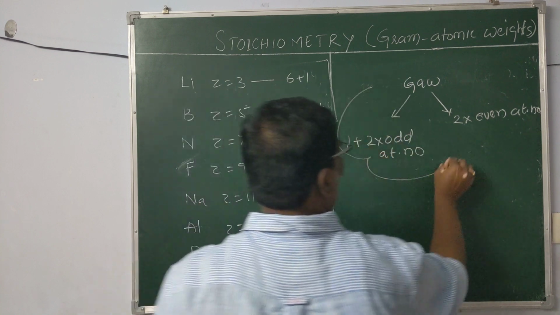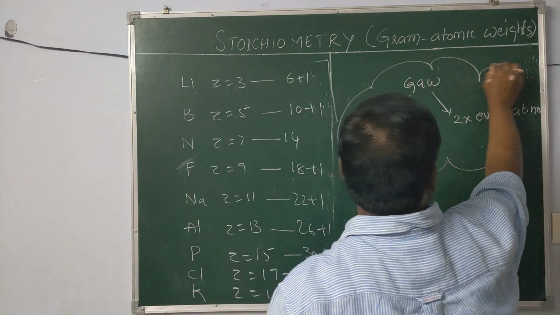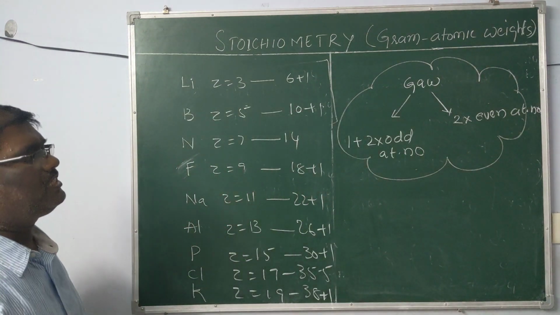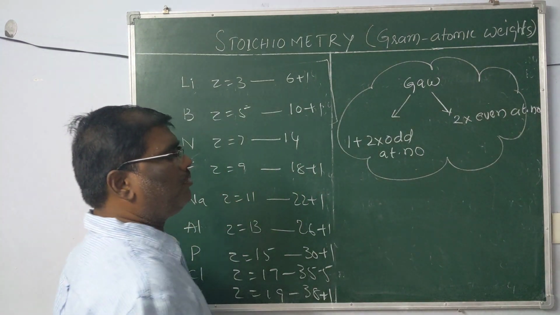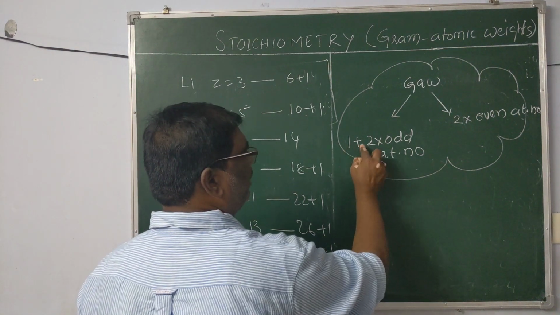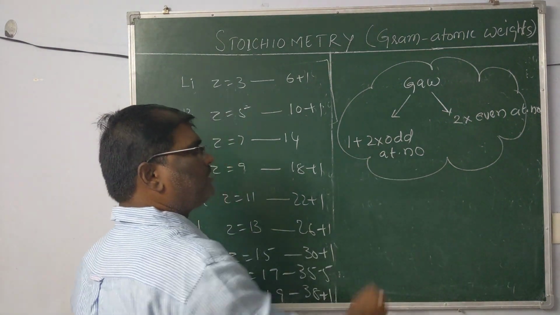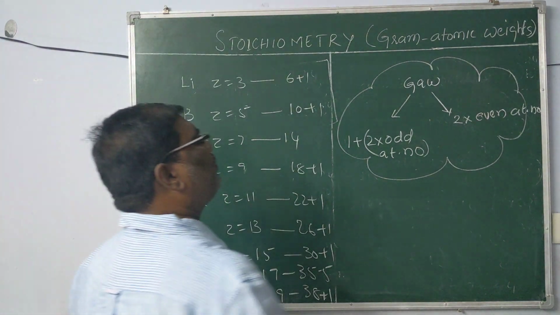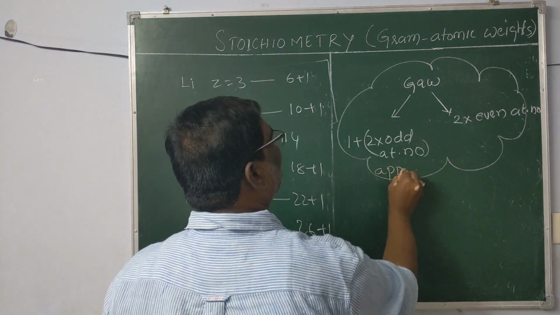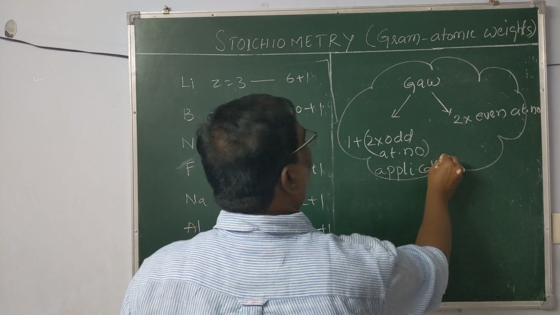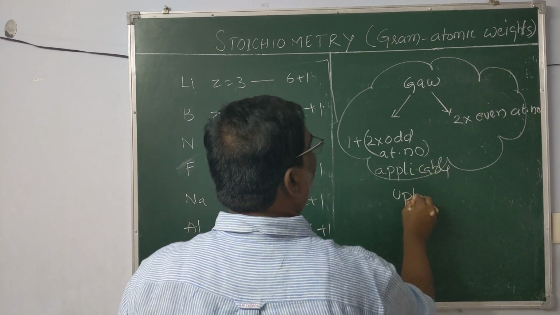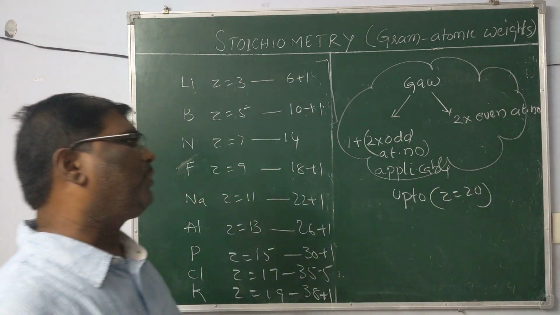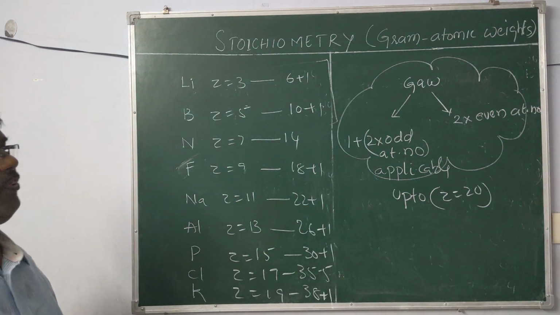This is applicable up to atomic number 20.